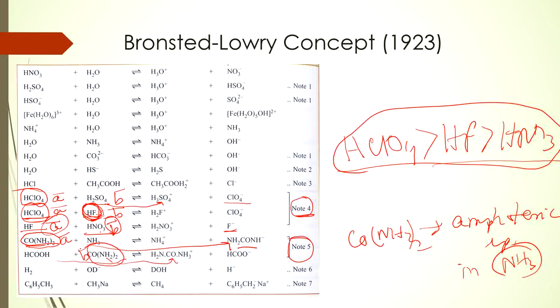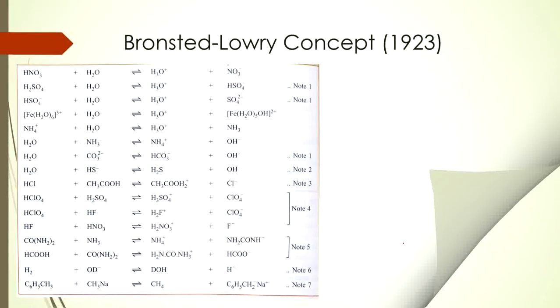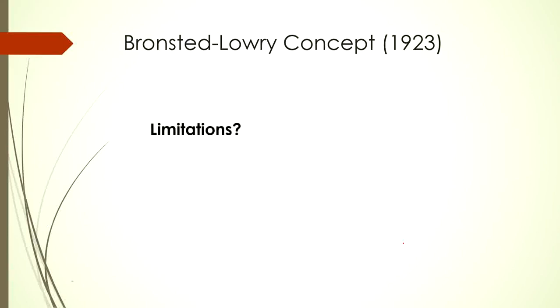As per our previous slide, we have gained the knowledge that whenever a substance is donating a proton and accepting a proton, that substance can be regarded as an amphoteric species. For example, we have already considered HCO3 minus in our previous slide, we have taken the example of water, and in this slide we have taken the example of HSO4 minus. Now we are considering urea. So urea can also behave as an amphoteric species. We have almost completed this Bronsted-Lowry concept.